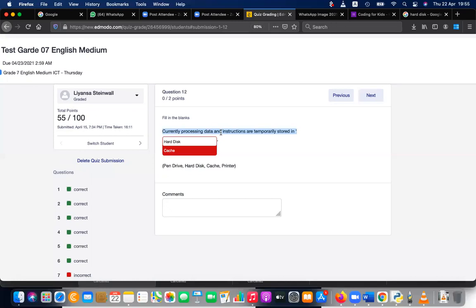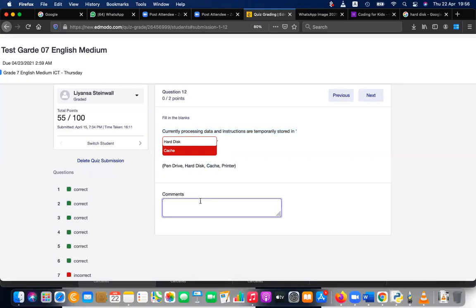Temporary storage. Currently running things are temporarily kept where? A pen drive is permanent. Hard disk is permanent. A printer doesn't keep them. So the answer is cache memory. Cache is the answer.